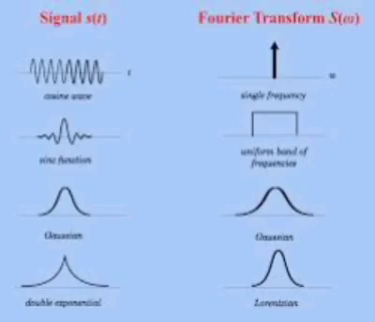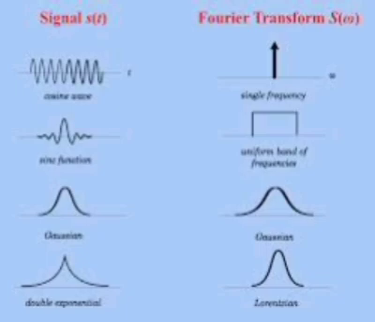The Fourier transform of x of t is X of omega, equal to the integration from minus infinity to infinity of x of t e power minus j omega t dt. The inverse Fourier transform of X of omega is x of t equal to 1 by 2 pi times the integration from minus infinity to infinity of X of omega e power j omega t d omega.